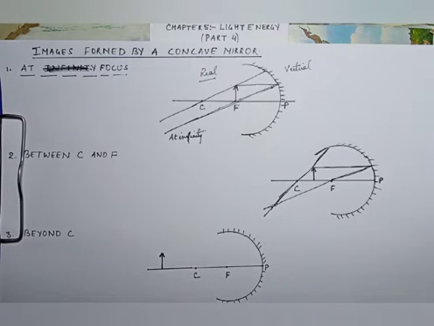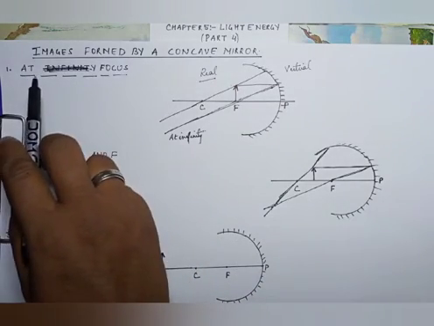Today we are going to start with the same chapter, that is light energy, part 4. And the very new topic is image formed by a concave mirror. So there are different positions when an object is kept in front of a concave mirror, and the images will be formed at different places. So let us see all the 6 positions where the object is being kept, and in this video I am going to tell you how to draw a ray diagram.